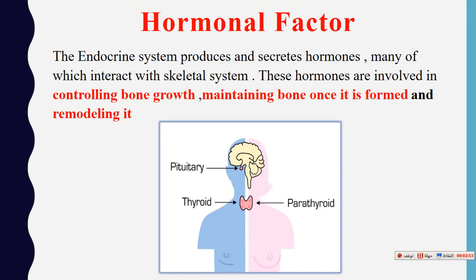So if there is any problem in the endocrine system, this may lead to problems in our body, such as problems during puberty, during managing stress, and also problems in the growth and development of bone. Also, you can gain weight easily or lose weight easily. So a healthy endocrine system means a healthy body and a happy body.